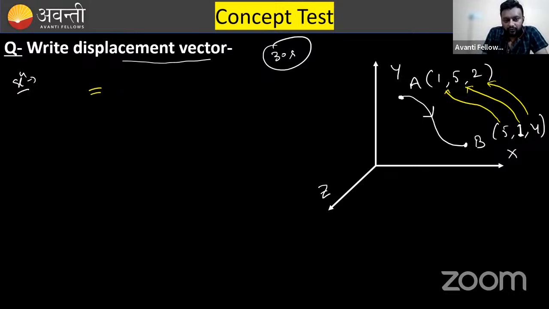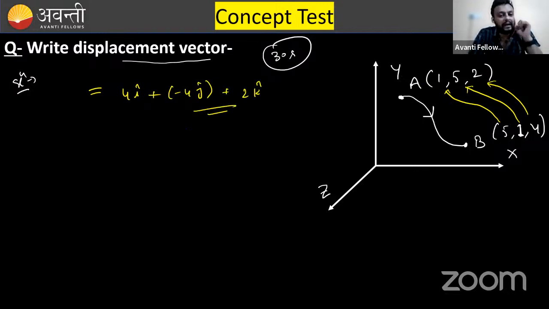5 minus 1, that is 4 i cap, plus this 1 minus 5, if you do, that is minus 4 j cap, and 4 minus 2, 2 k cap. Now, can anyone tell me what will be the magnitude of the displacement?